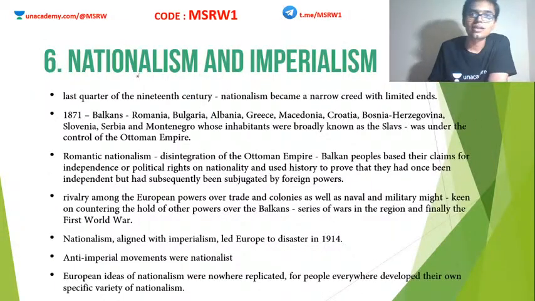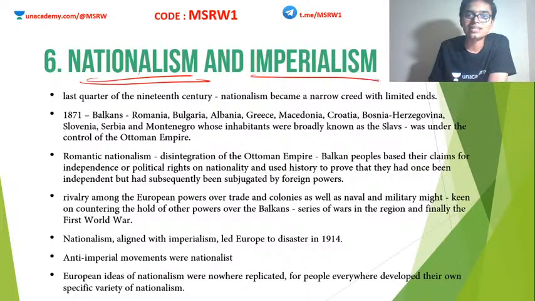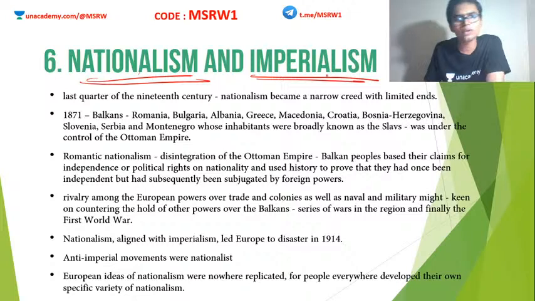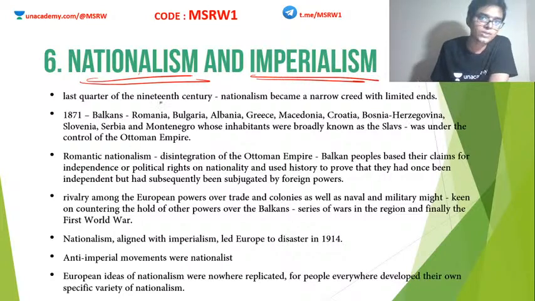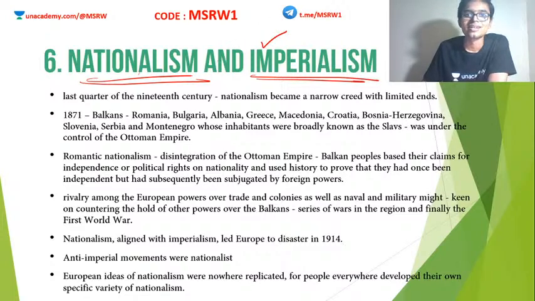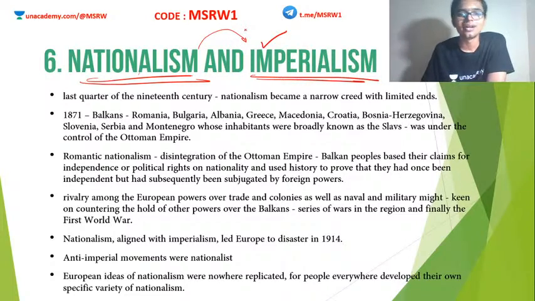Okay, so now we are going to see the last slide for the day, nationalism and imperialism. I told you about how nationalism grew in various countries at this time, various parts of Europe, various parts of the world, which eventually influenced the Indian national movement also. But at the same time, something else also grew side by side. This is known as imperialism. So there was always a conflict between nationalism and imperialism. For example, Britain was an imperialistic country which was imposing a colony in India, and India rose against Britain using the feeling of nationalism. So there is always a conflict between nationalism and imperialism.